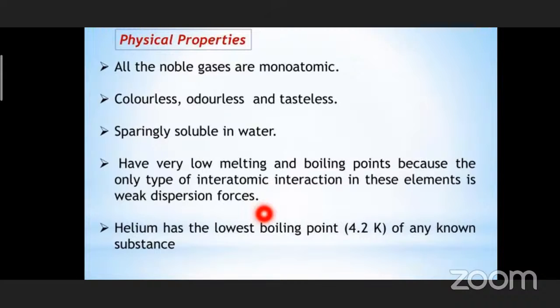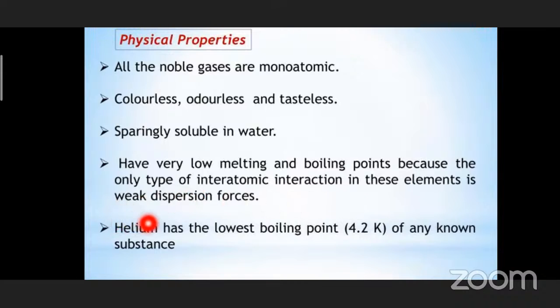You have already learned different types of attractions between molecules in the first year: London dispersion forces, dipole-induced dipole interaction. There are so many interactions, but in this case, only weak dispersion forces are there. Because only one type of force is present, and that too weak, they have very low melting and boiling points.